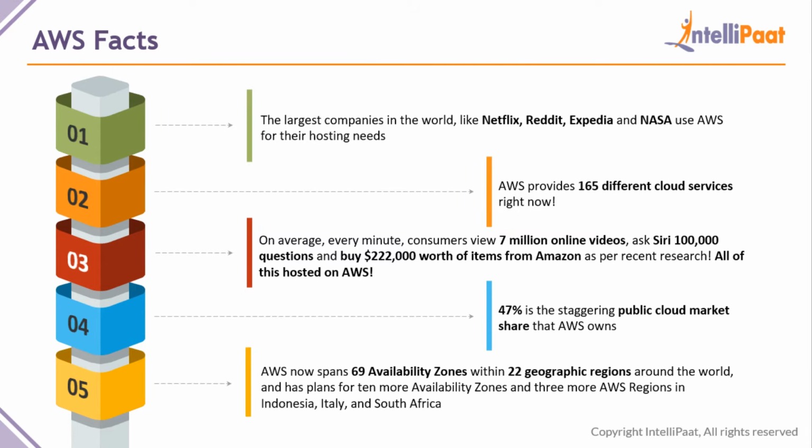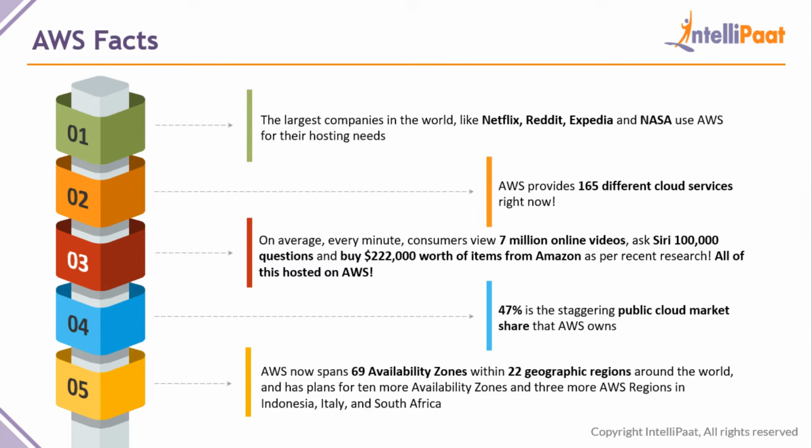Right now they provide AWS for machine learning. They provide AWS for artificial intelligence. They provide a lot of services right now, and they keep on increasing every day. And on average, every minute, consumers view 7 million videos online, ask Siri 100,000 questions, and also buy $222,000 worth of items from Amazon. So these all happen in just 1 minute, and you know what? All of these are hosted on AWS.